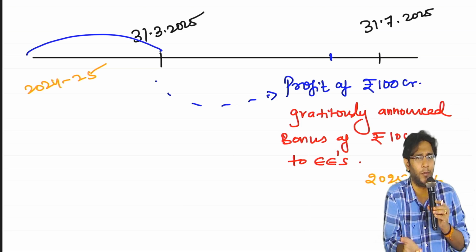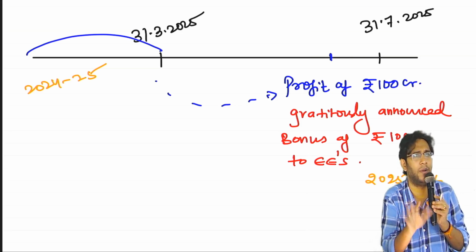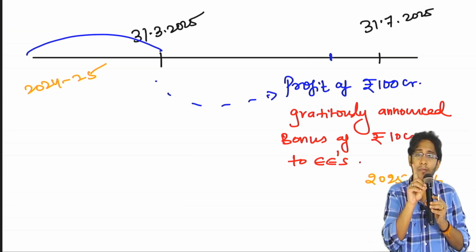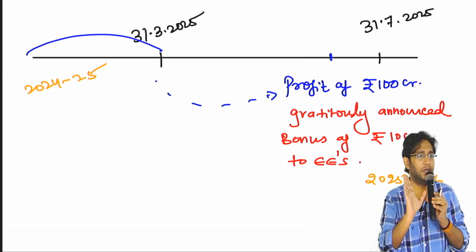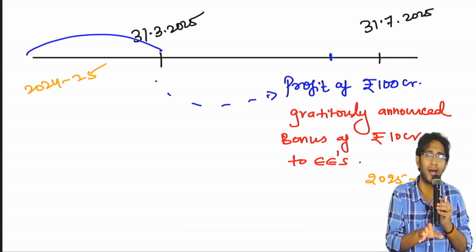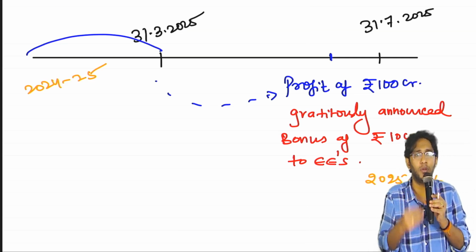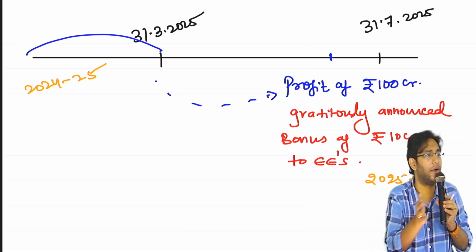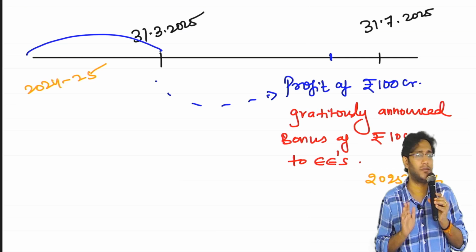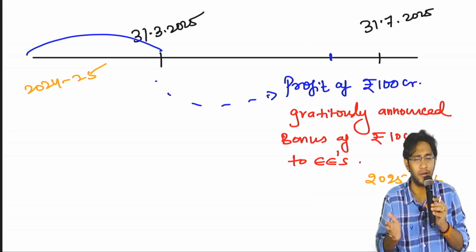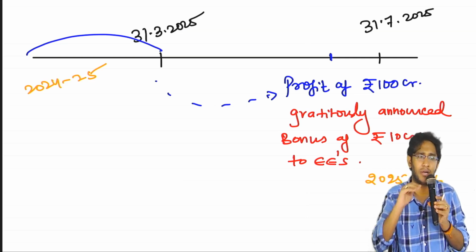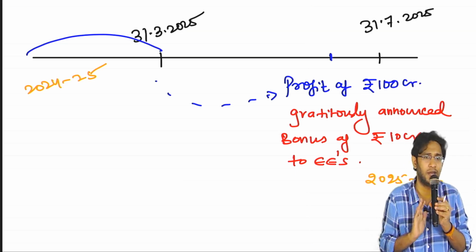It can be a legal obligation, it can be a constructive obligation, it does not matter. But the obligation must be there on the balance sheet. If it is there, then you can recognize this bonus expense and liability on the balance sheet date, even though the amount is finalized after the balance sheet. Sir, no such promise is existing. Fantastic. Don't recognize now, recognize directly in the next financial year.